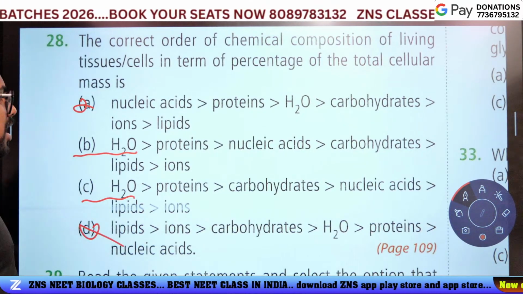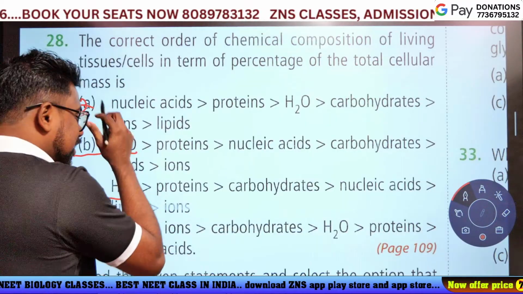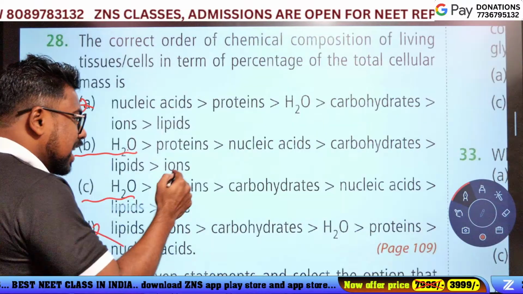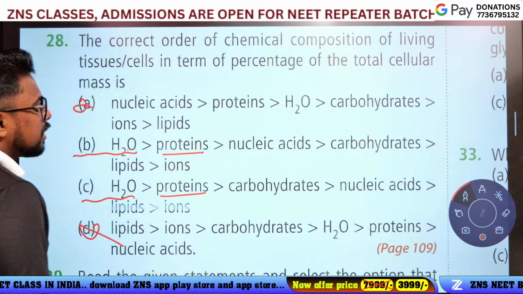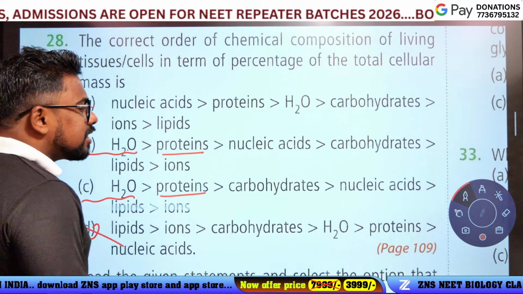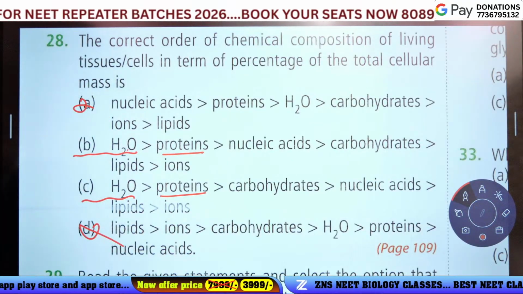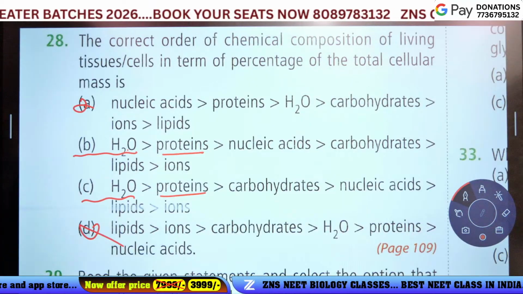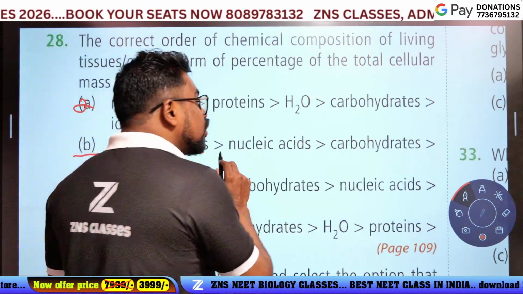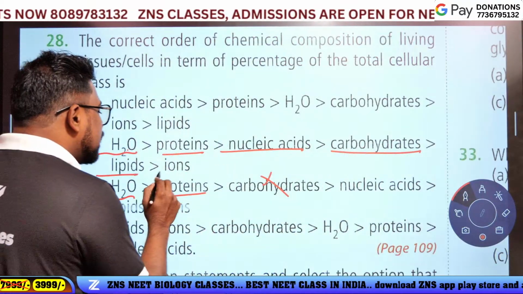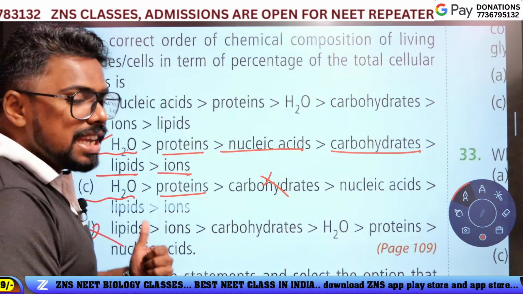Okay, water, and then protein. Yes, correct. The most abundant substance in the cell is water. Then protein. And then nucleic acids or carbohydrates? It's not a carbohydrate, it's a nucleic acid. Then carbohydrate, then lipid, then ions. Option B is the answer.